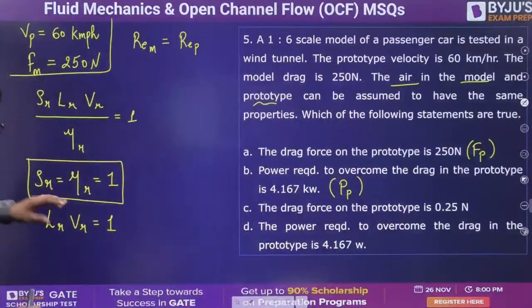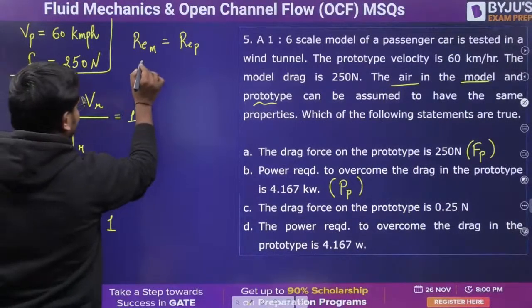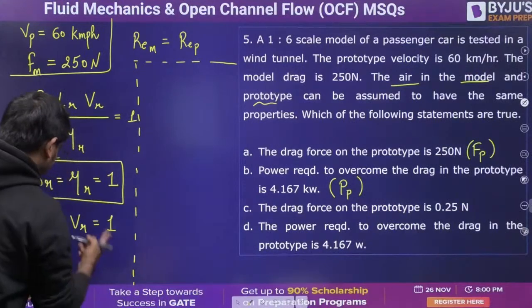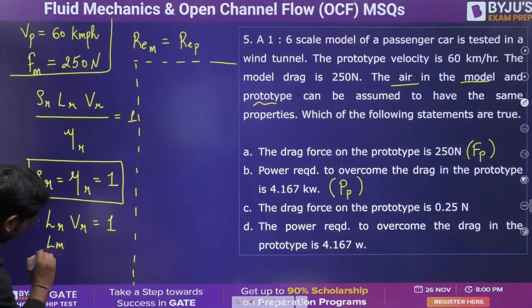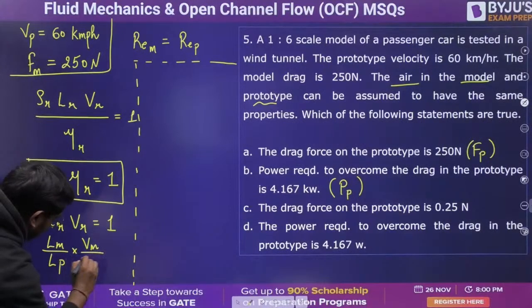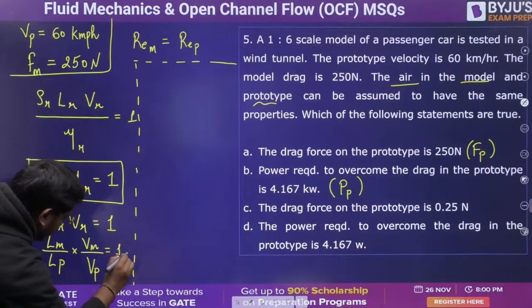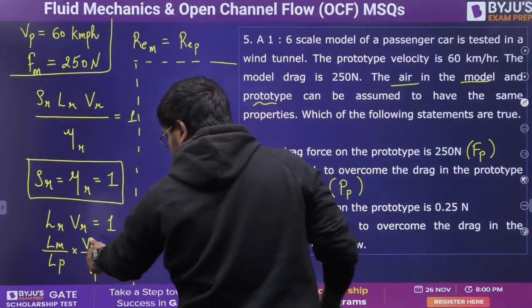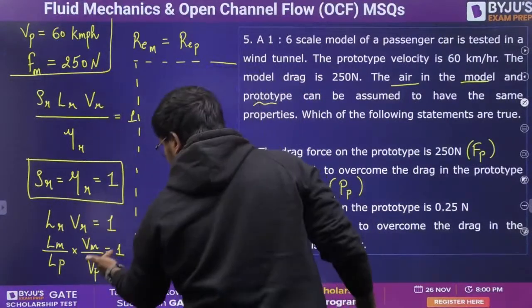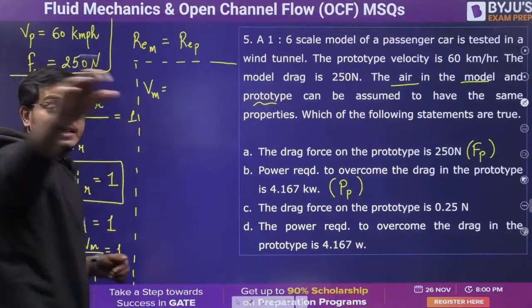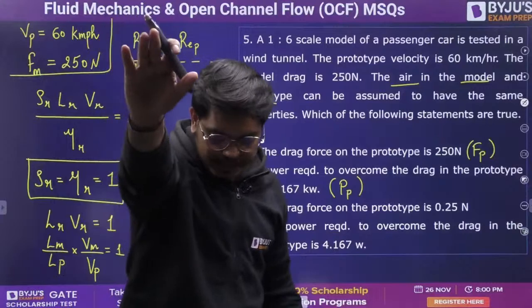So let me just do it for you. I'll quickly solve this. LM by LP into VM by VP equals 1. I have the ratio LP by LM as 6, and I have the value of VP. From here I can get the value of VM. So can anybody give me the value of VM?